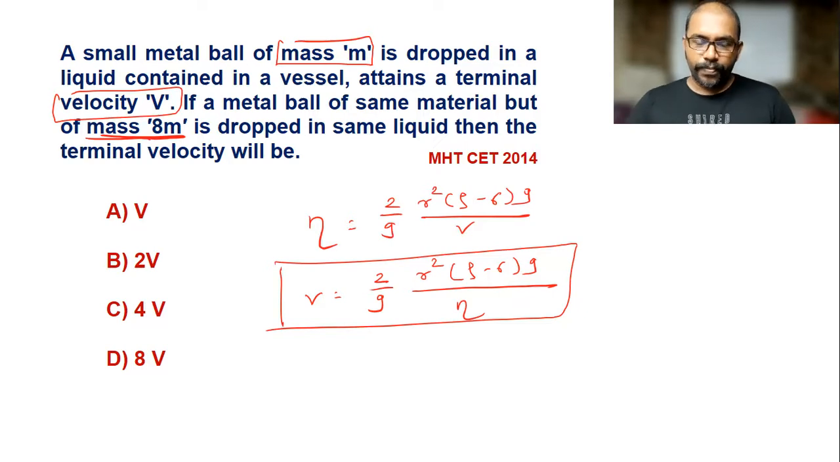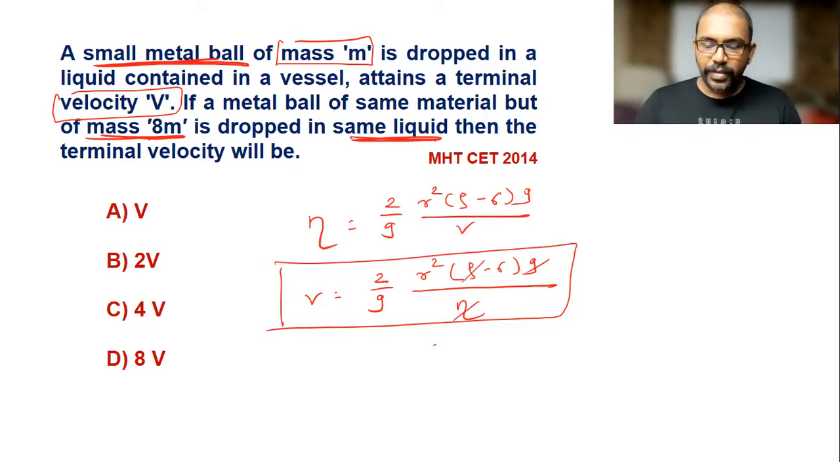Now, for the same liquid and same metal ball, G is the same. The coefficient of viscosity for the liquid is the same. The density of the metal bearing is the same. The density of the liquid is the same. This 2 by 9 is a constant. So here the terminal velocity depends on the radius square.